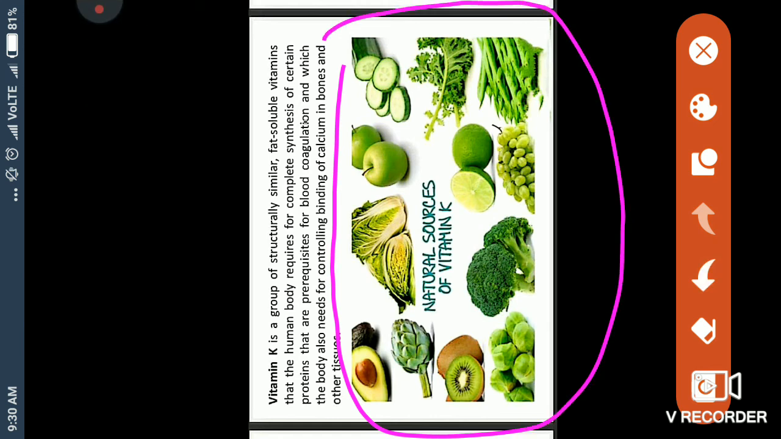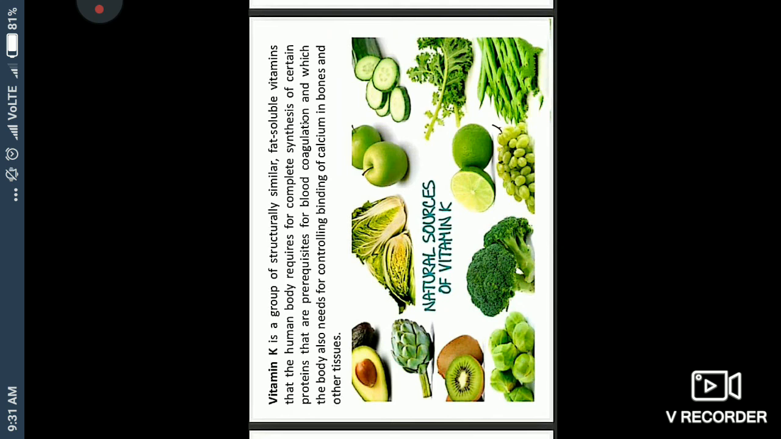Some are not easily found, but the easily found materials you can eat, like cabbage, grapes, lemon, green apple, cucumber, and the rest of them are not easily found. It is also found in kiwi, understand, so you can take it and keep your health well, and you are protected from disease.